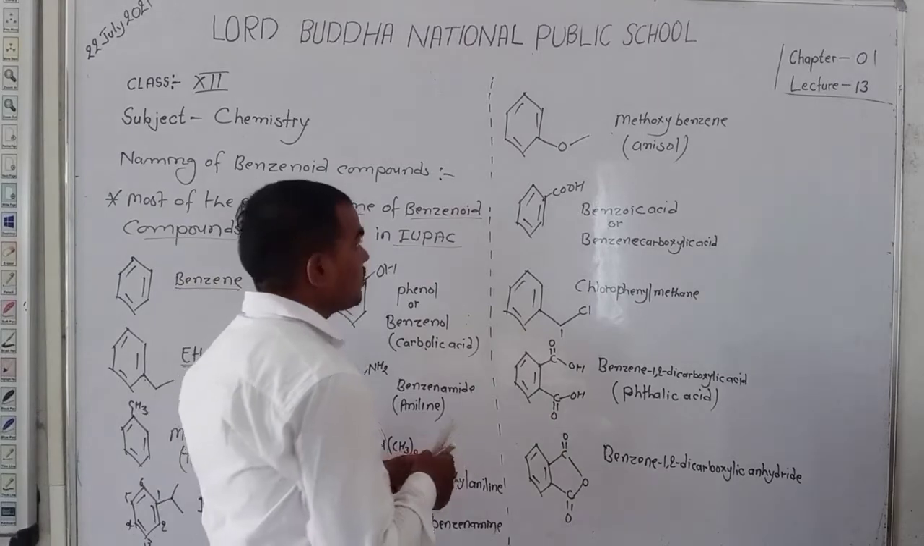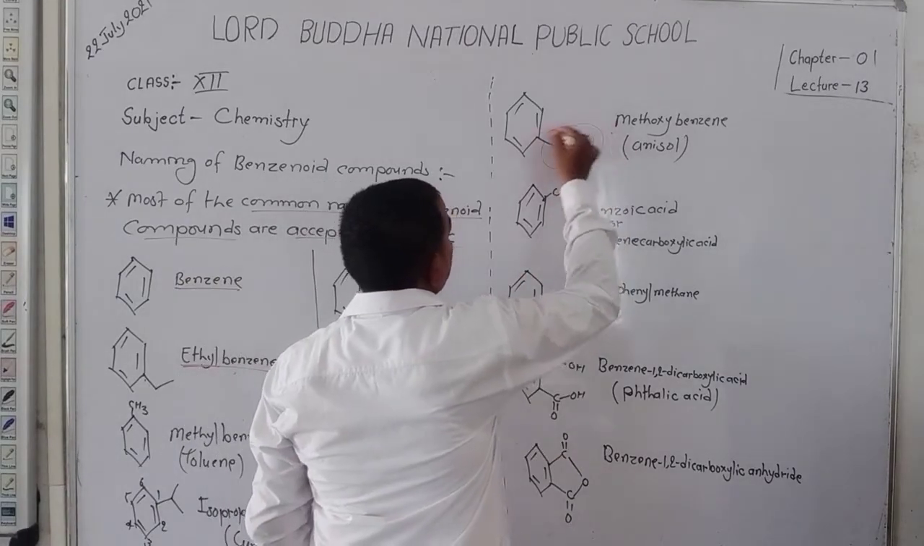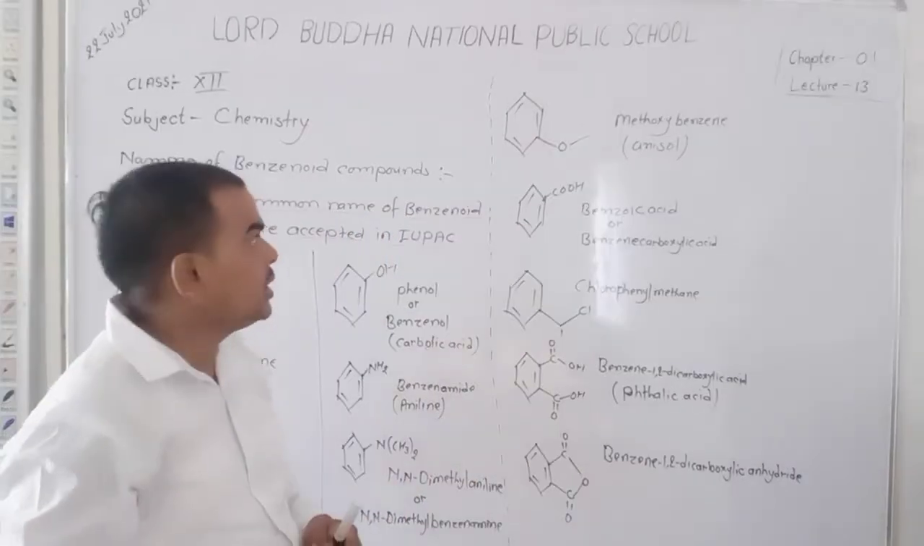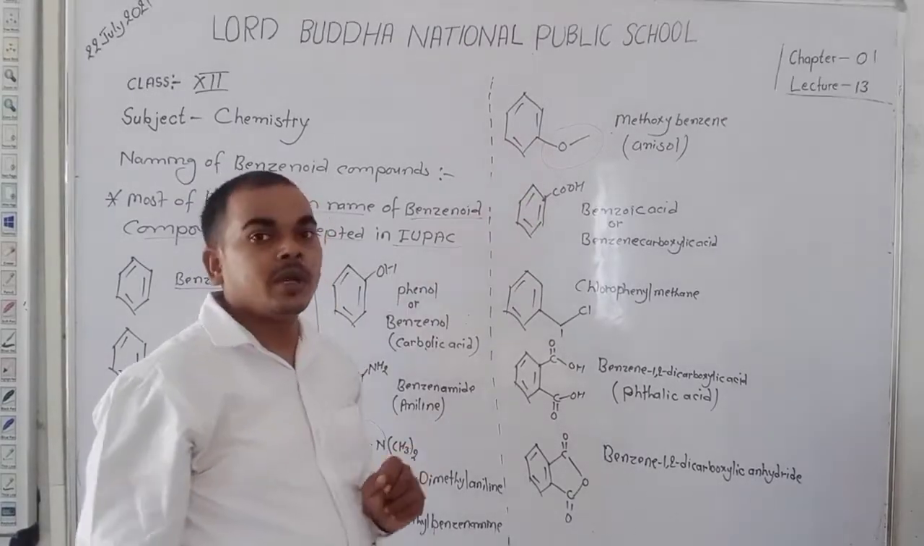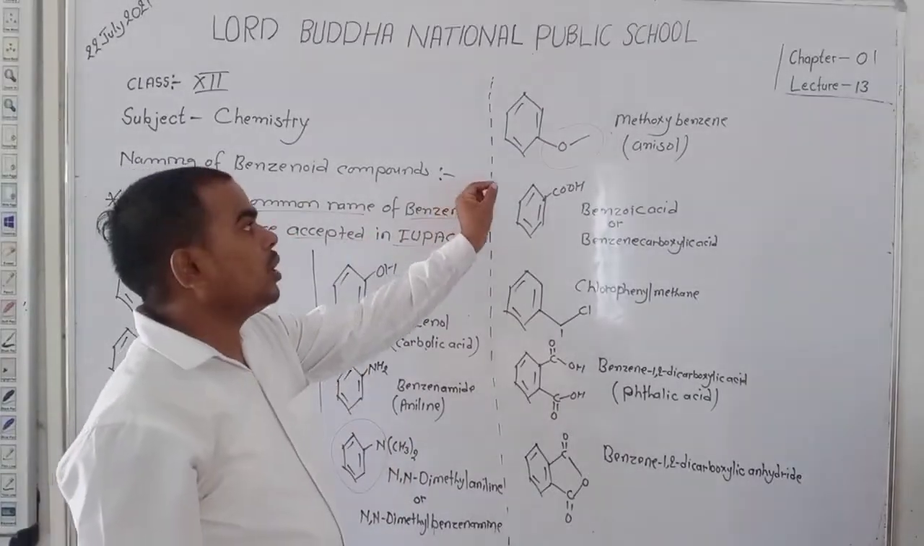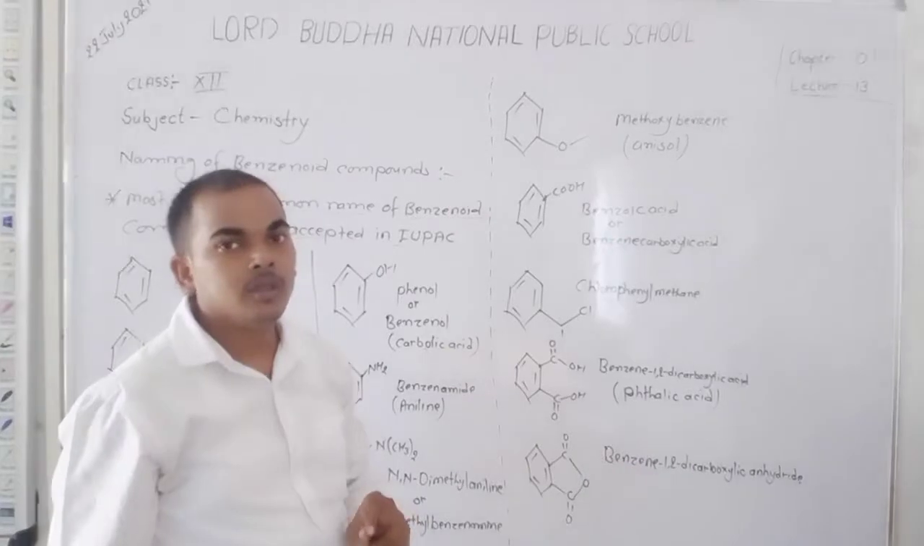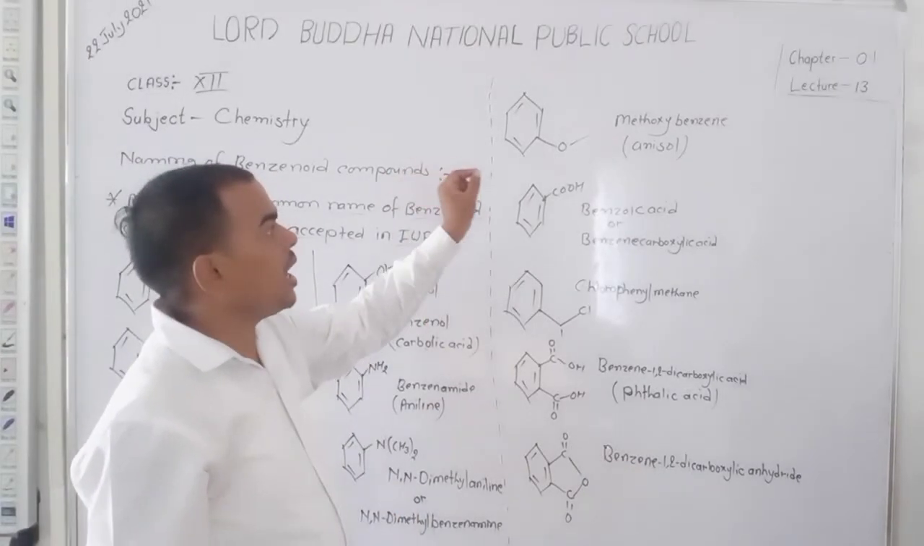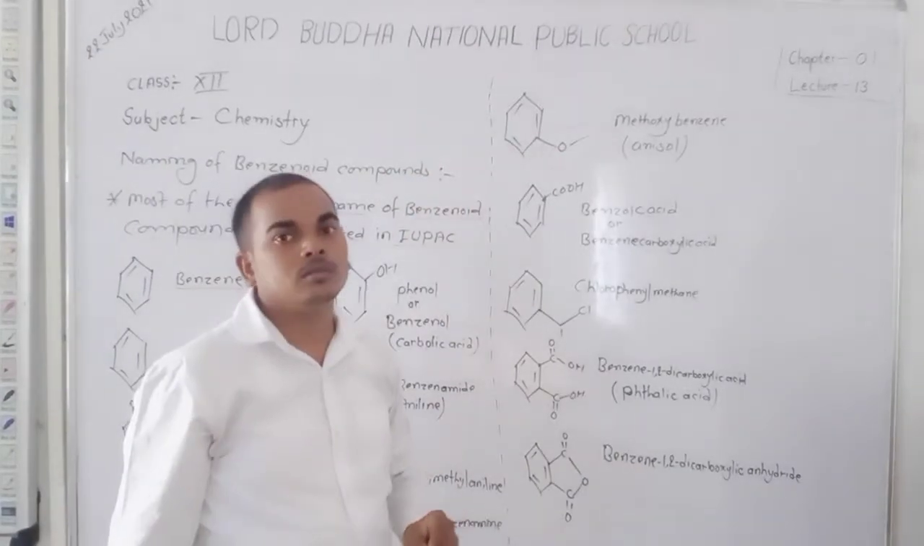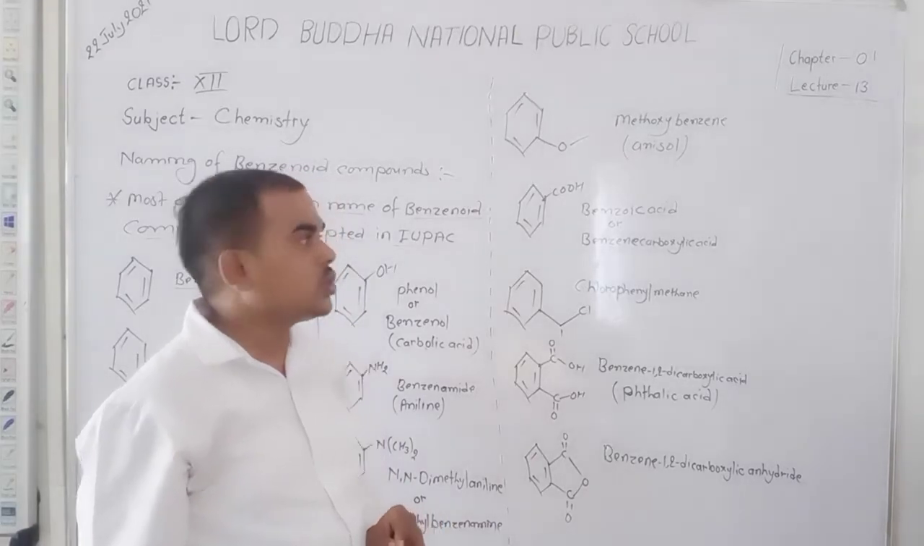Here methoxy, and this ring is benzene. So the name of this compound is methoxy benzene. Dear student, methoxy benzene is also known as anisole.